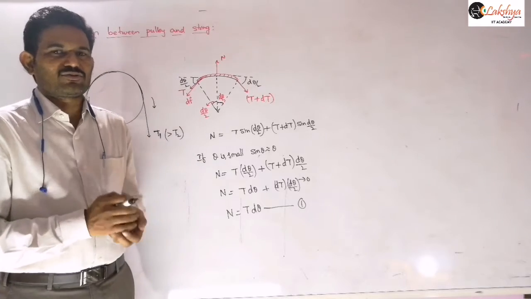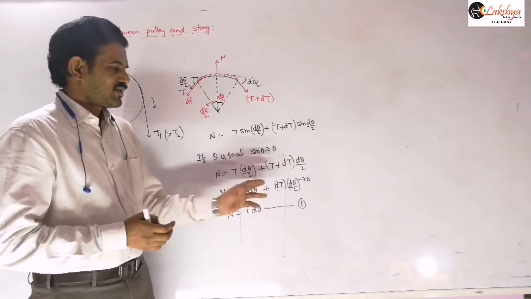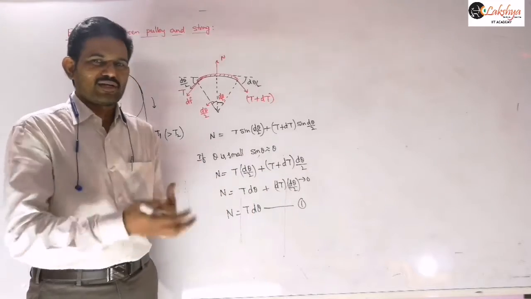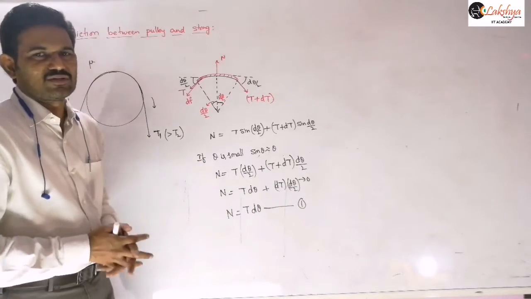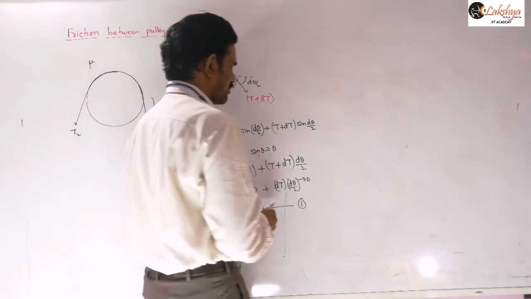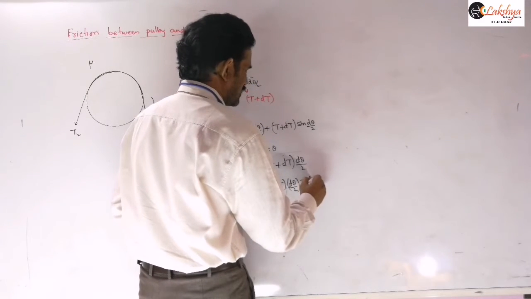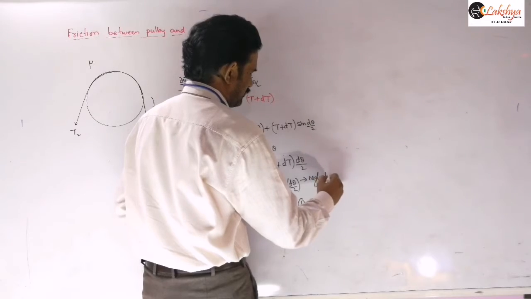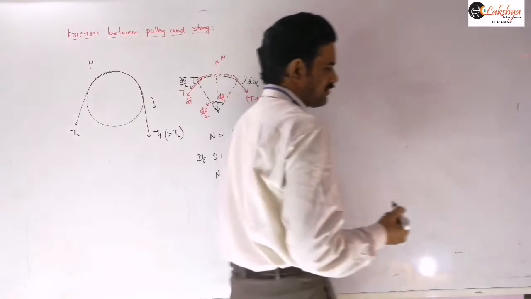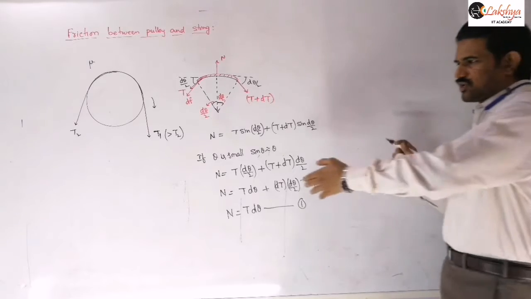If you are multiplying two smaller values, it becomes a further smaller value. So we can neglect that term, that product is neglected. And so now this is the equation along the radial direction.